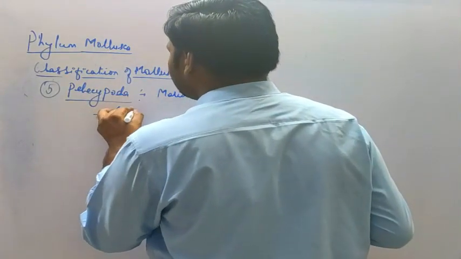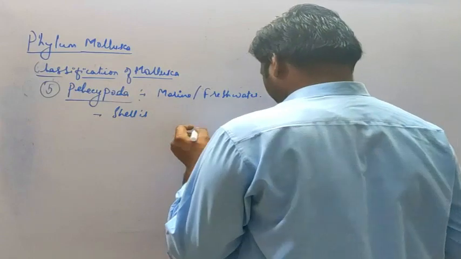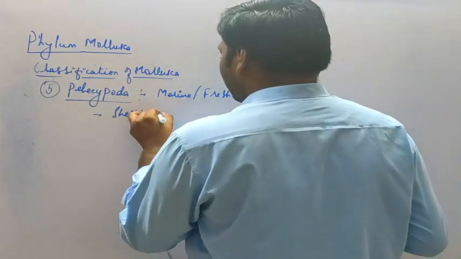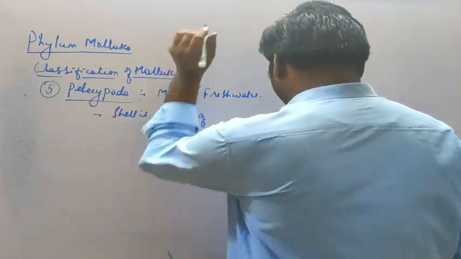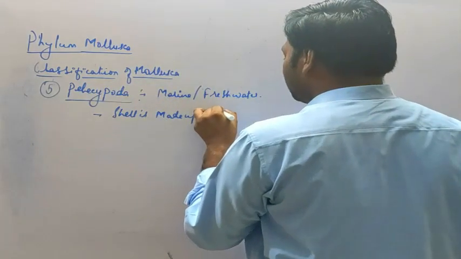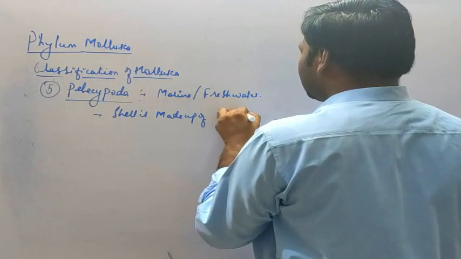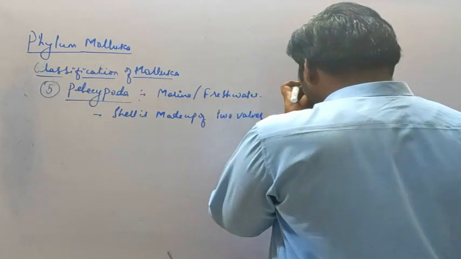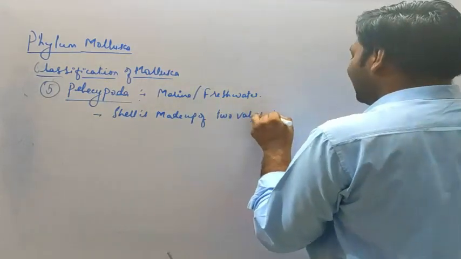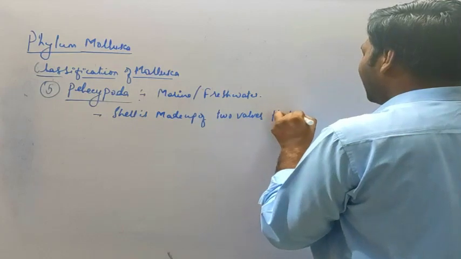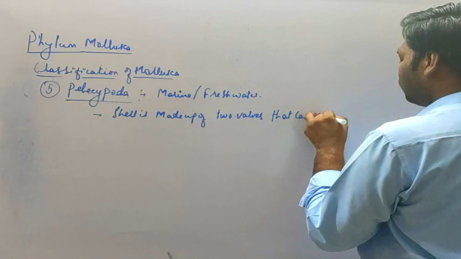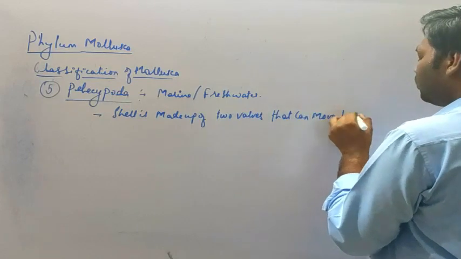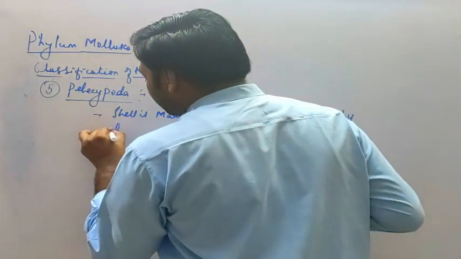Then the shell is made up of two walls, or two valves that can move by dorsal hinge.